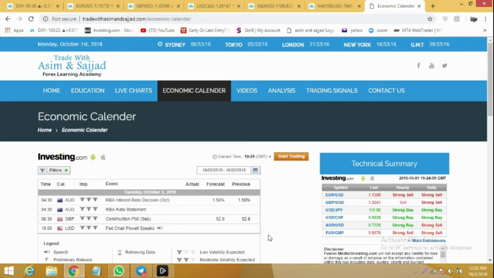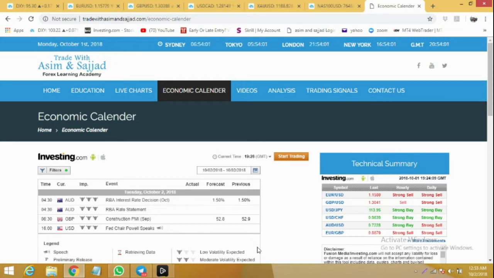Today we are expecting some high impact news. At 4:30 GMT, we are expecting RBI interest rate decision and RBI rate statement. We can expect some huge volatility during these hours. I'm expecting a bigger spike, or it can move higher to 50 to 100 pips. If you want to trade this news event, you can enter into the trade before 10 minutes. It's advisable to trade with pending orders.